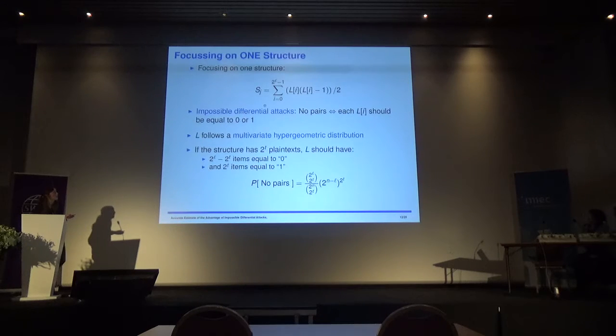So for the moment, we will see what happens with just one single structure. To estimate the advantage of any possible differential attack, one analyzes the distribution of a random variable that is associated to a scoring function. And here, in this new approach, the scoring function will be this L. So L will be the random variable that we'll try to approximate. We want to estimate the probability that no pairs fulfill a differential. That means that the vector L only has 0 or 1, so there are no collisions for the vector L.